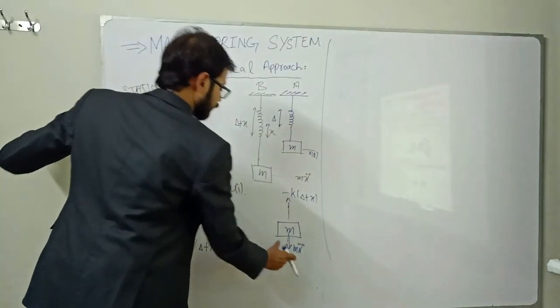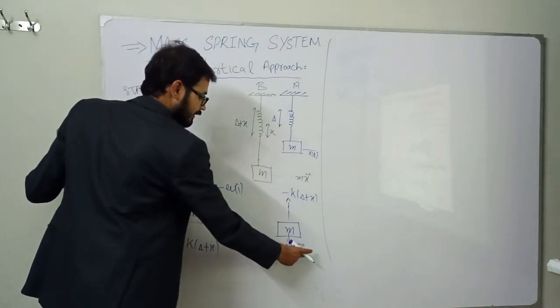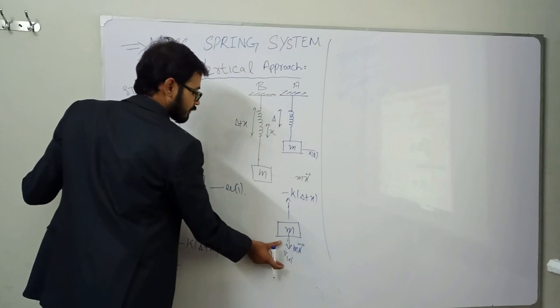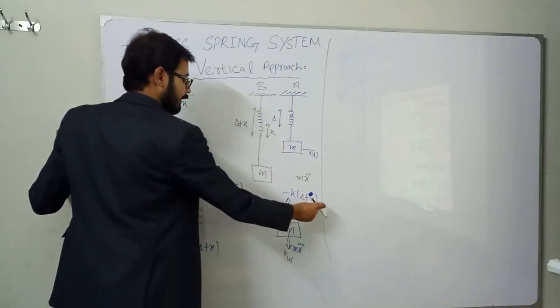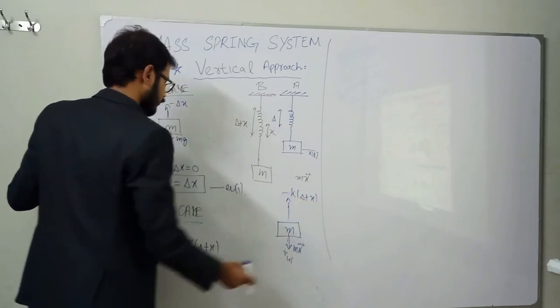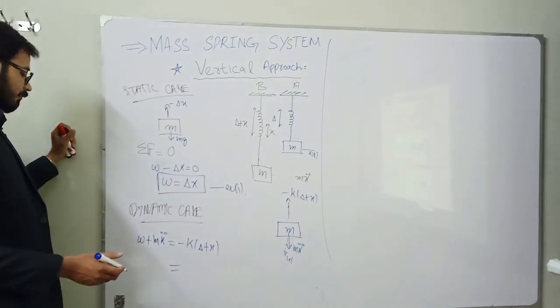So we know that in the dynamic case two forces are acting. One is the external force, the other is the weight force, and in case of the restoring force we have the actual deflection and actual length of the spring. So we have expressed it here, and now we will solve it.